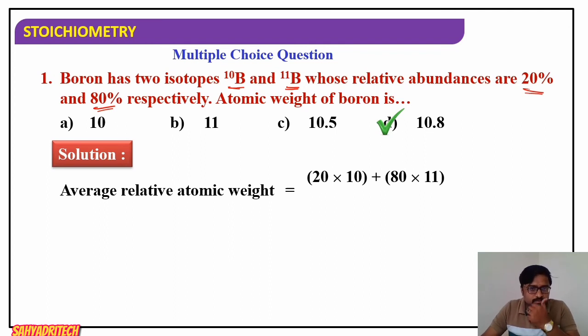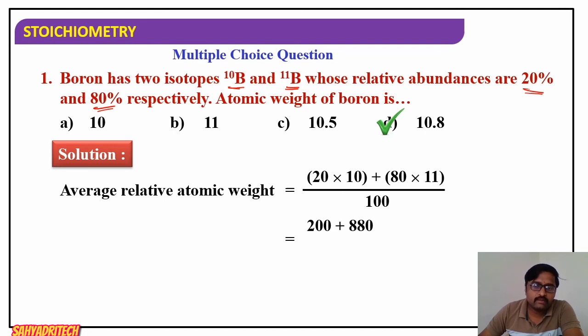So the first isotope, what is the relative abundance? 20. Its atomic mass is 10. Plus the second isotope, relative abundance 80 into its atomic mass 11, whole divided by 100. So 20 into 10 plus 80 into 11 divided by 100. So 200 plus 880 divided by 100.